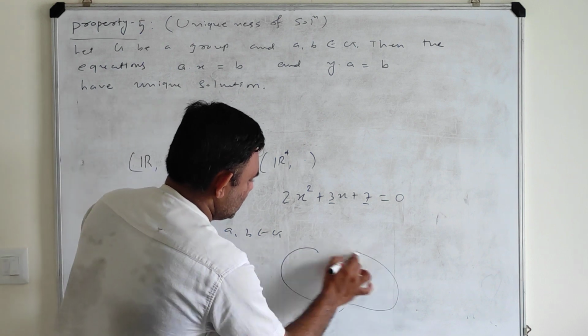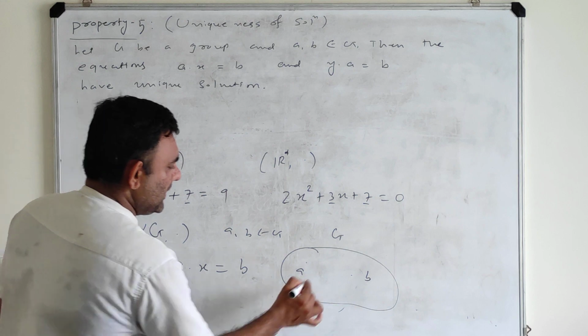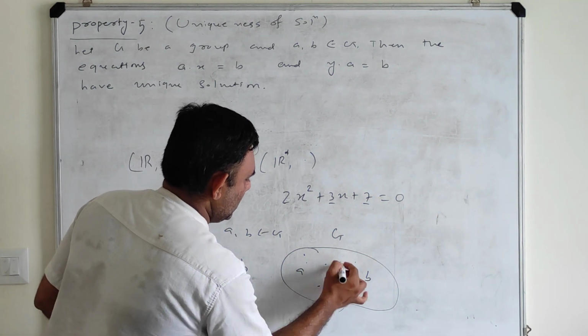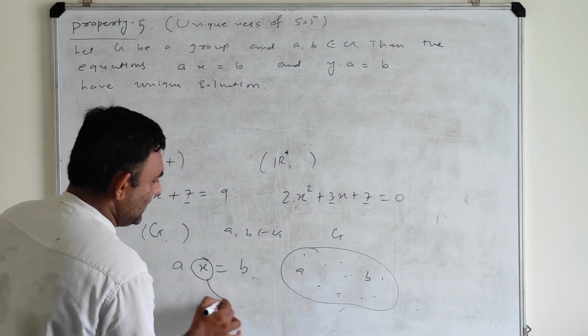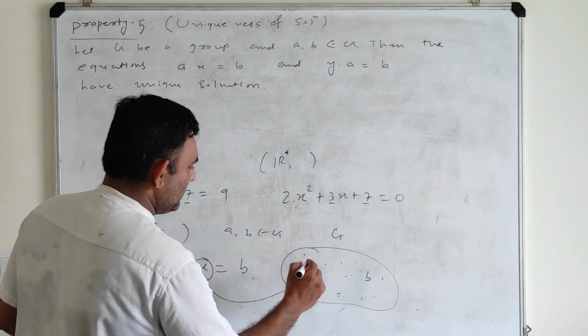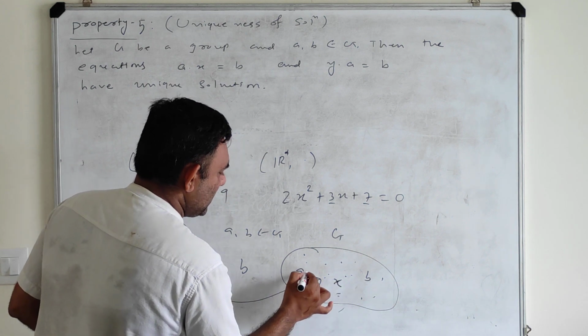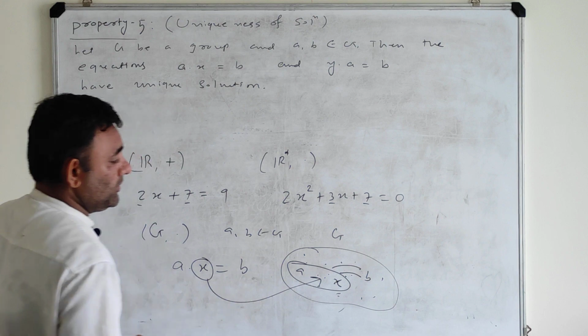So I have this structure G, somewhere A, somewhere B, and there are other elements also. Give me an element, say x, so that if I perform the multiplication of these two, then I get this element.